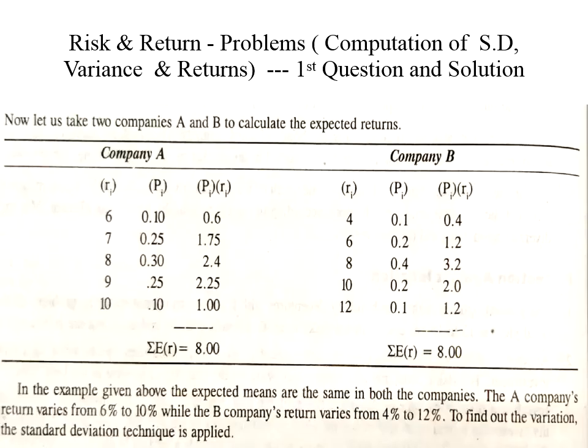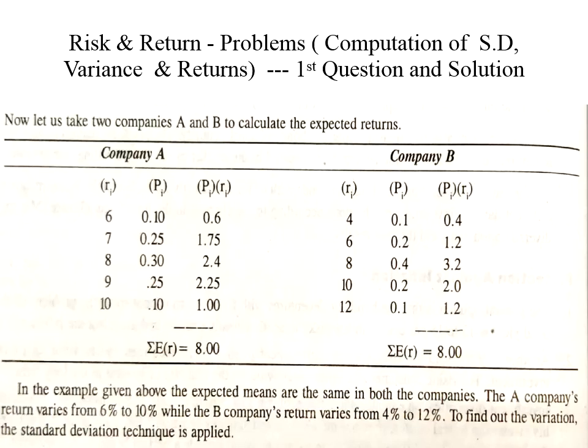Okay, students, after understanding the theoretical concepts of risk, return, and the various types of risk, now we'll solve a problem related to risk and return, that is, computations of standard deviation, variance and returns. As you can see in the question, let us take two companies, A and B, to calculate the expected returns.